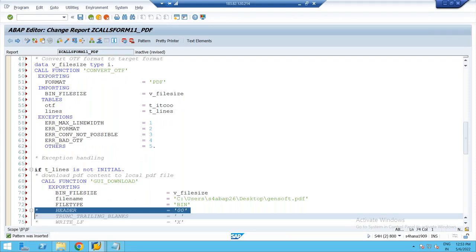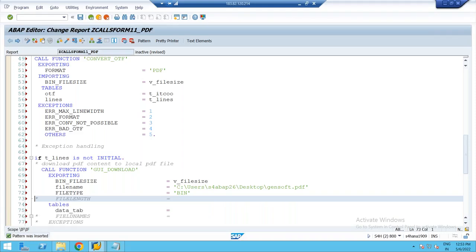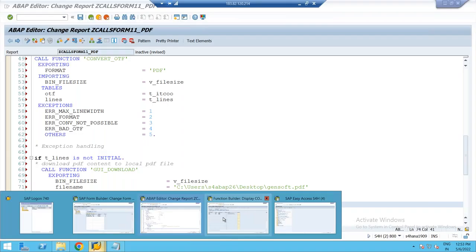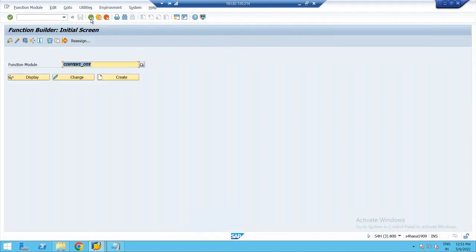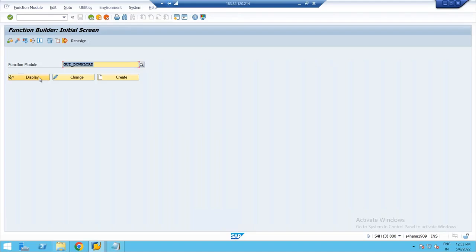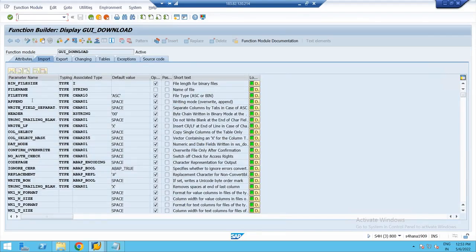So all these are optional. What is the internal table I have to pass? You have one mandatory parameter, the internal table here. Tables, DATA_TAB equal to. Understood? If you see the signature of this function module GUI_DOWNLOAD in SE37, you can see the file size, the file name I gave, and the file type, which by default is ASCII, or the other type, BIN, binary format.